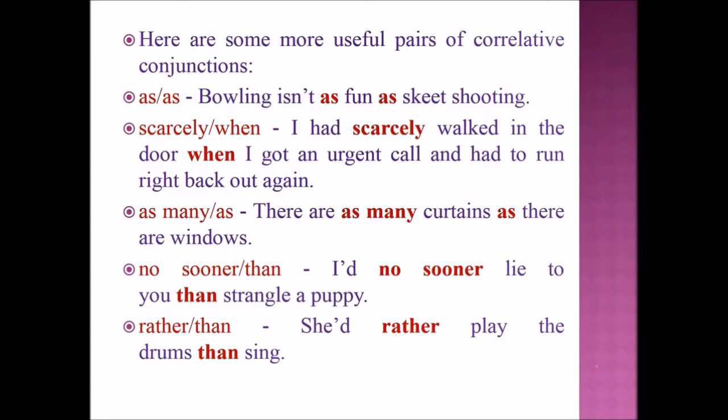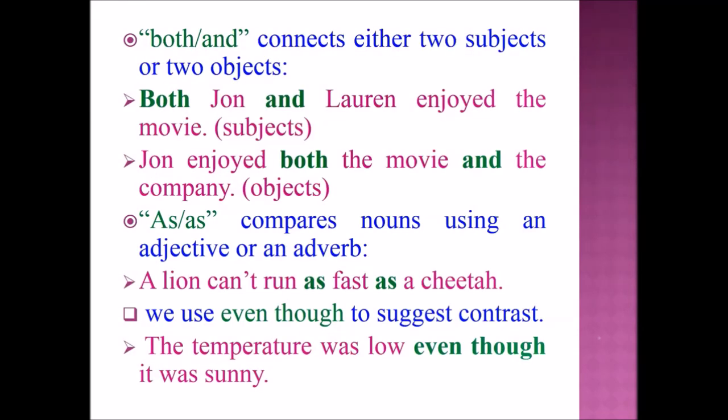Next, let's see about rather than. She did rather play the drums than sing. Next, let's move on to both and. Both and connects either two subjects or two objects. Let's see example sentence.